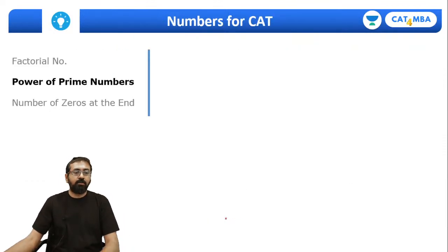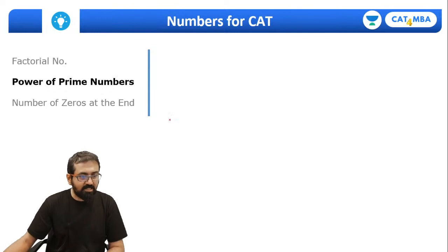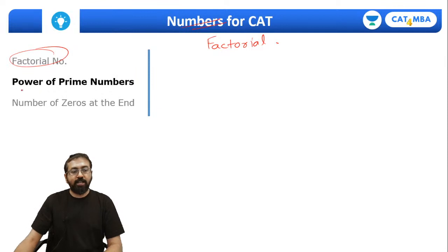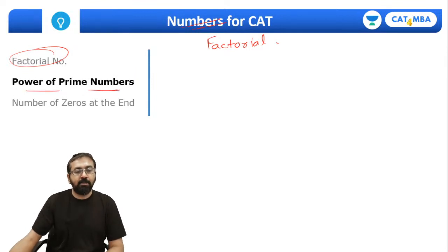So now guys, we will understand the concept of factorial. In factorial, we need to find out the power of a prime number in the given factorial number. So how do we do it?